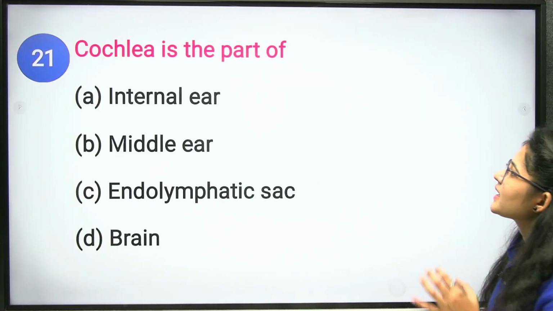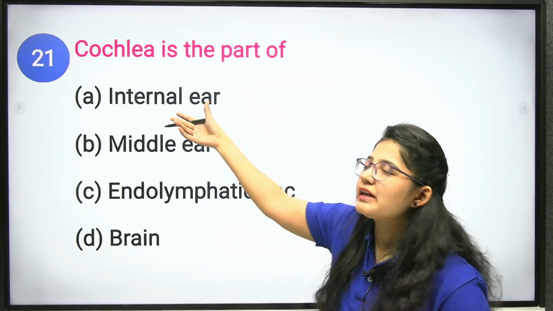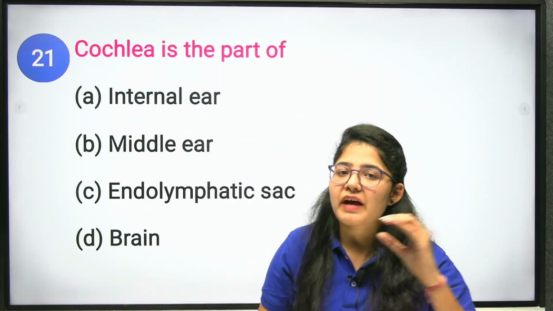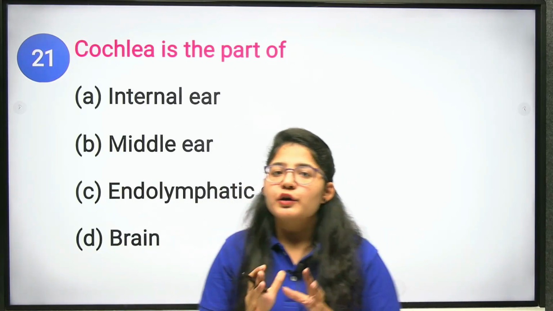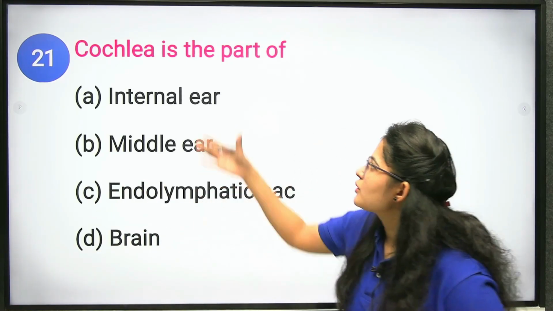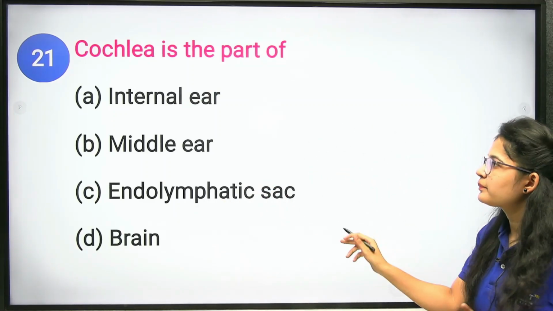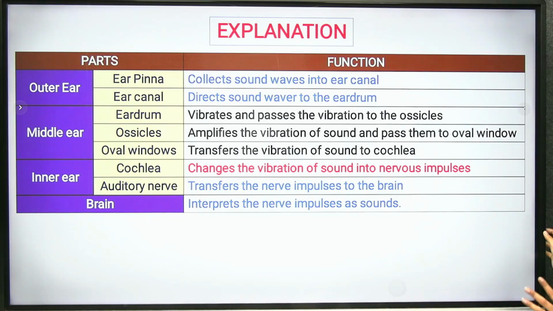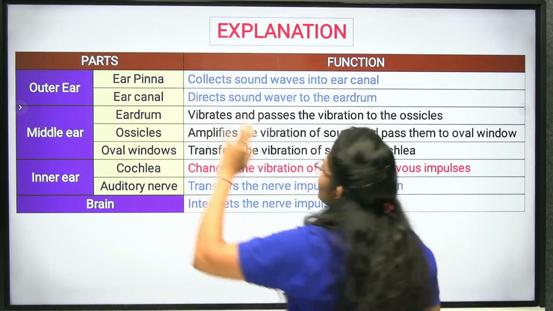Cochlea is a part of your internal ear and is responsible for converting the vibrations into the nerve impulses that your brain will understand. So, cochlea is a part of the internal ear. Clear? Okay. You can take a screenshot of this chart and study it.